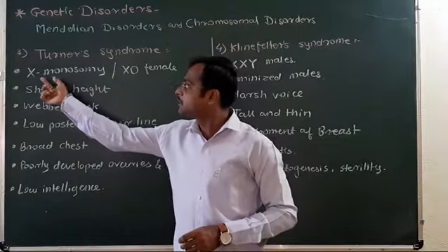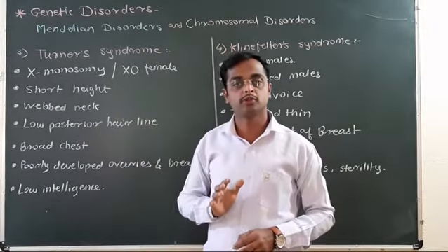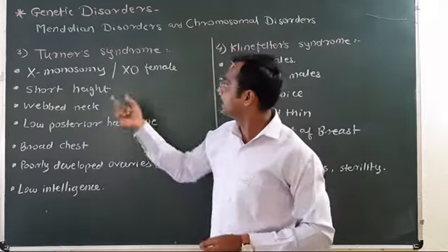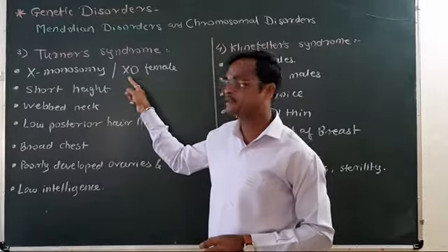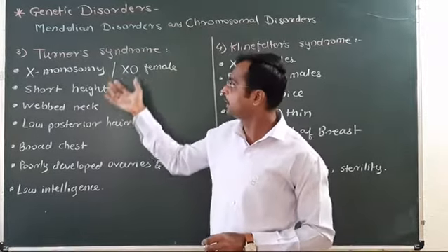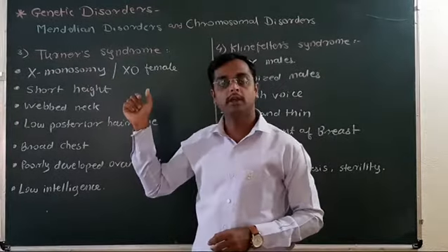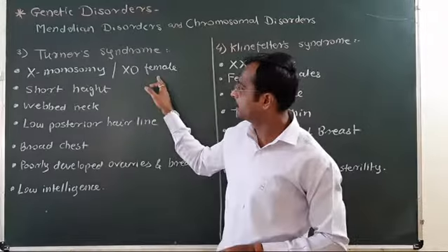Only a single X chromosome is received due to non-disjunction of chromosomes during meiosis. Hence, it is also described as X0. Phenotypically, Turner syndrome patients are females.